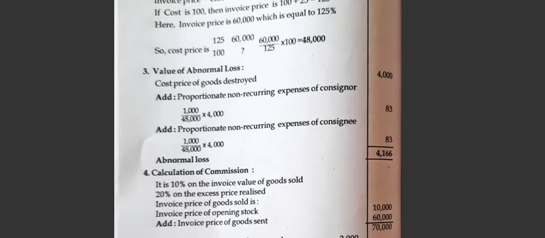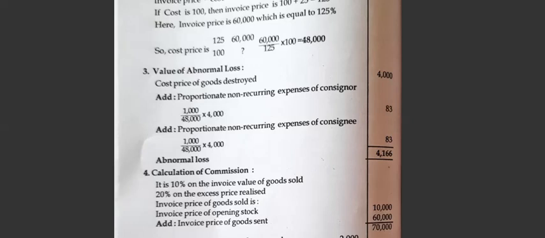It is 83 rupees. In the same way, consignee also 1,000. Both expenses are incurred before reaching the godown, so it is non-recurring. So 1,000 is equal to 48,000, 4,000 how much? It is 83. So total abnormal loss is 4,133. Understood, right? Always for the abnormal loss we have to take the cost price. So that's what we have calculated, the cost of goods sent, then we calculated the abnormal loss here. So this is what 48,000 is needed here.